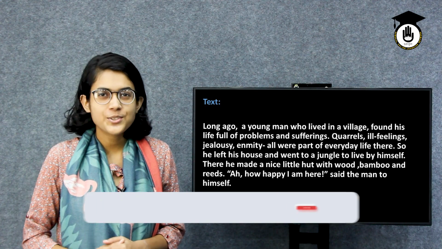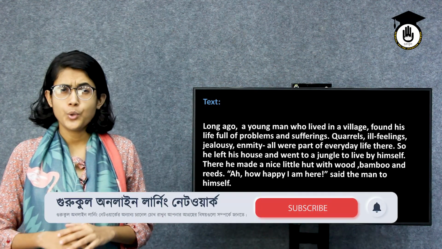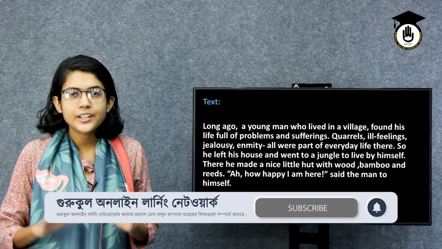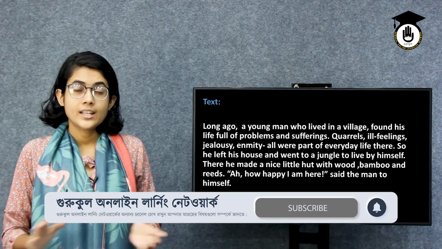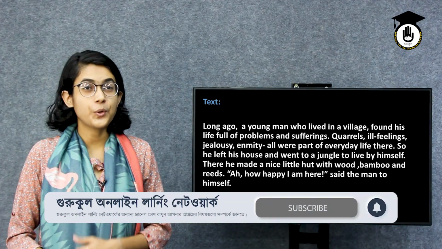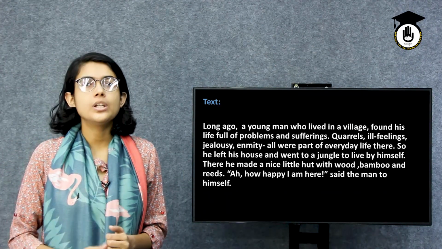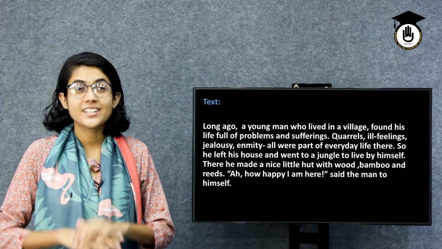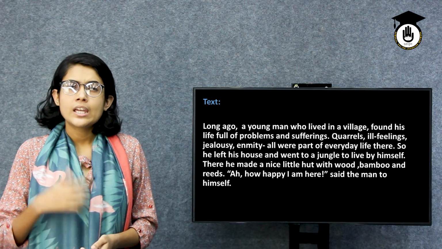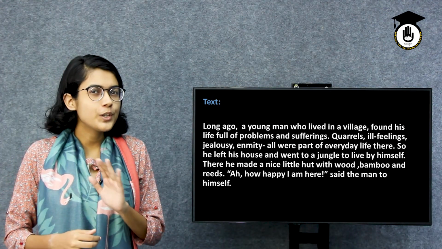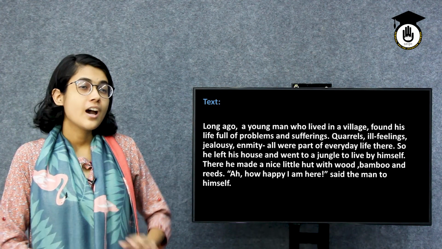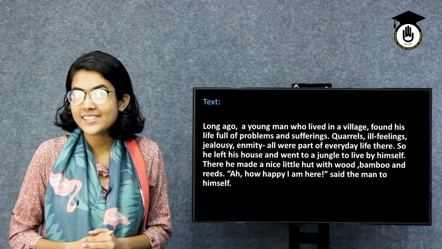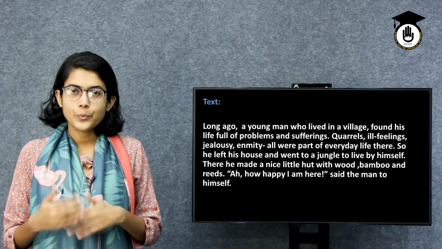See where the story starts. Here is a man who is frustrated with his surroundings. He can't take any kind of negative energy around him. That's why he decided that he will go far from the society and live alone, without any people, without any shouting, without any negative things. So he has taken his decision that he will not be here. He will live far from this, peacefully. See, there our story starts. So let's see where it goes.